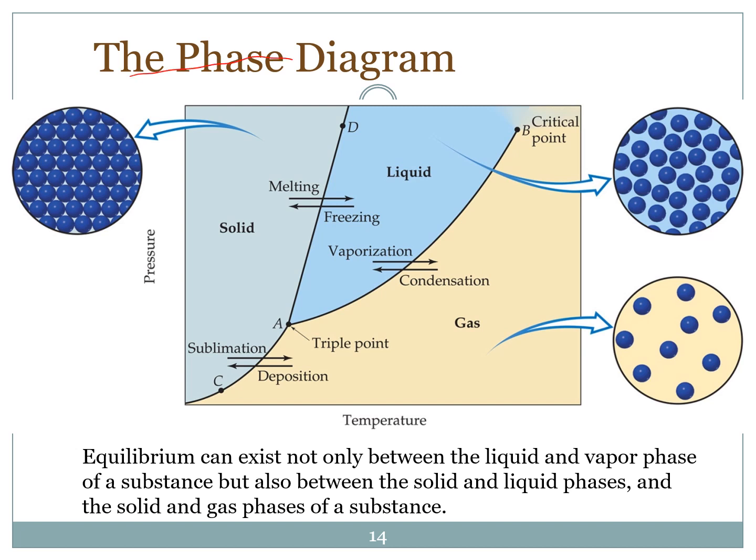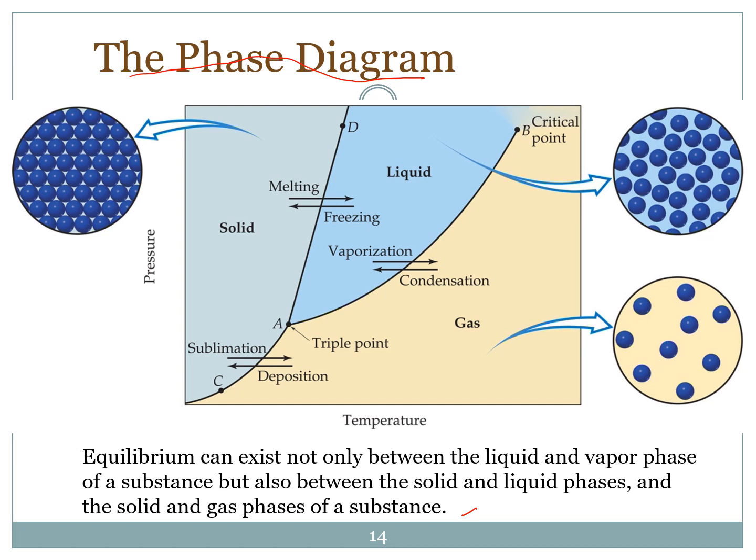The phase diagram. The equilibrium can exist not only between the liquid and vapor phase of a substance, but also between the solid and liquid and the solid and gas phases of a substance. So this one, solid to liquid, it is a melting process.